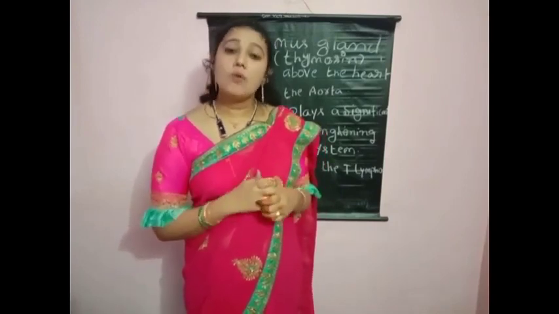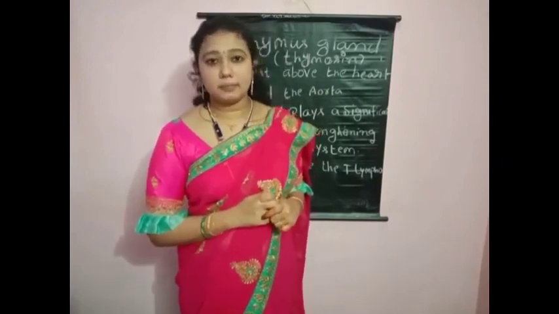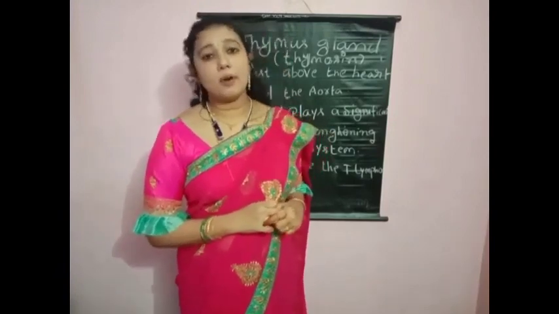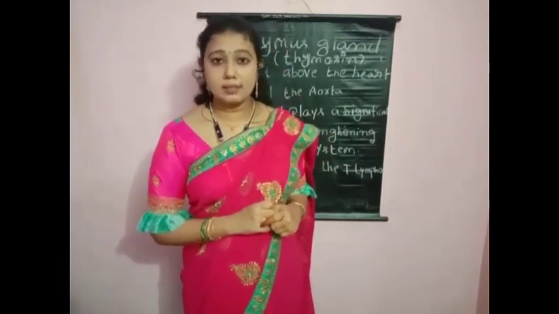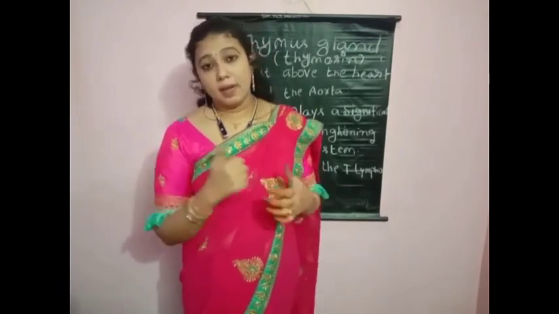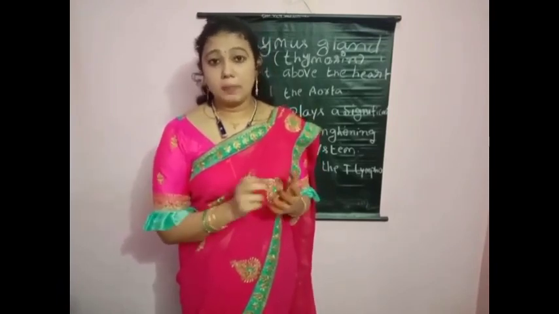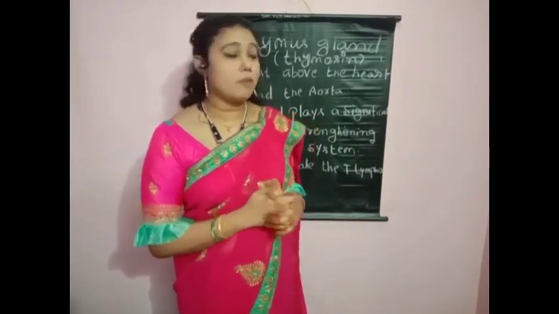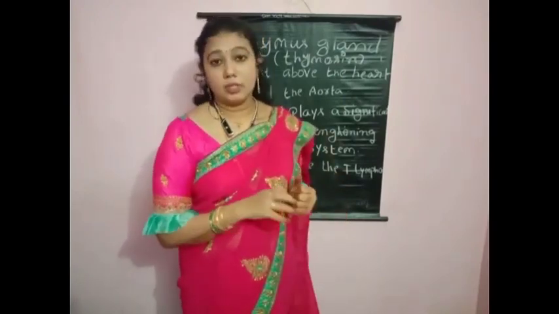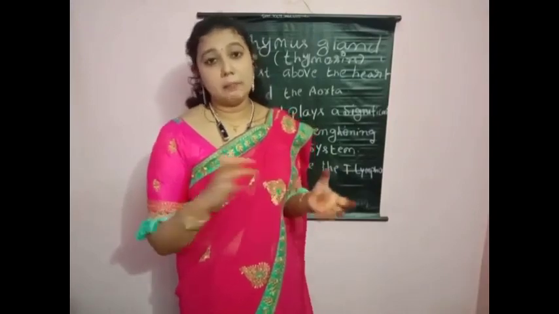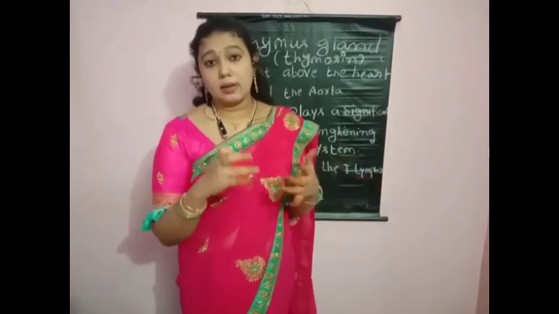Lymphocytes are also one type of white blood cells. What are lymphocytes, children? Lymphocytes are one type of white blood cells which increase our immunity power, and they fight with foreign germs: bacteria, virus, protozoans, fungus. Fungal infections can be prevented by lymphocytes, children. These lymphocytes are killed by the HIV virus, so that people lose their immunity power day by day.